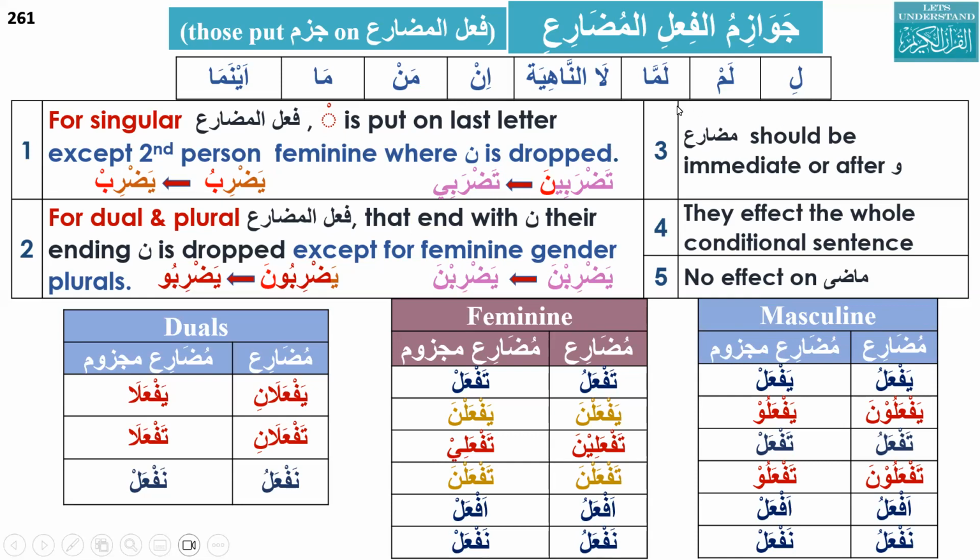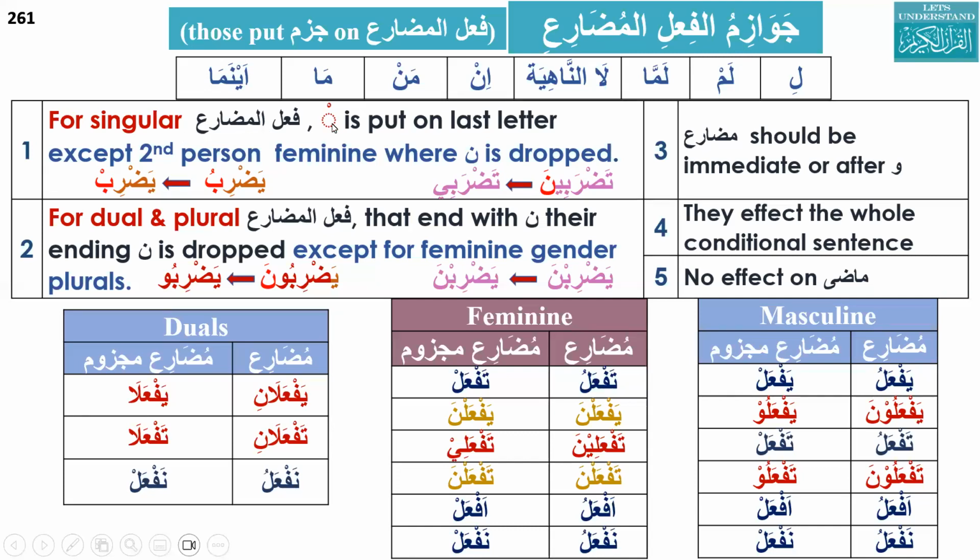So we have li, lam, lamma, la, in, man, ma, aynama. These affect fi'l al-mudari. We can say these are operators for fi'l al-mudari. If they come before fi'l al-mudari, they are called jawazim al-fi'l al-mudari. What happens with singular fi'l al-mudari?